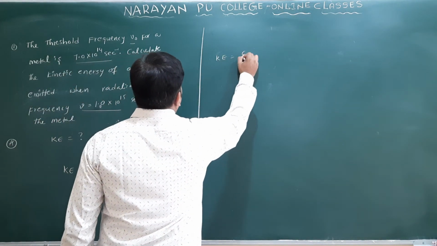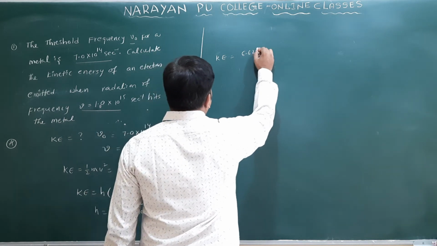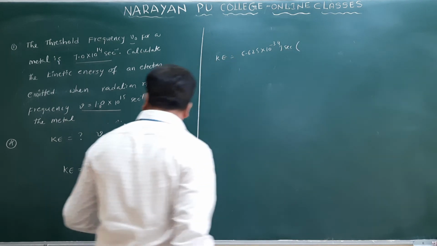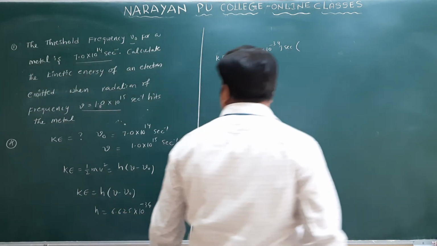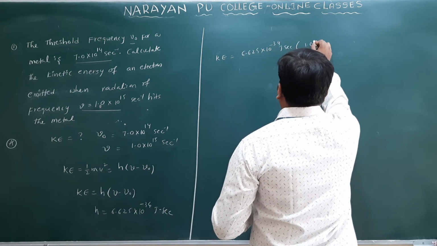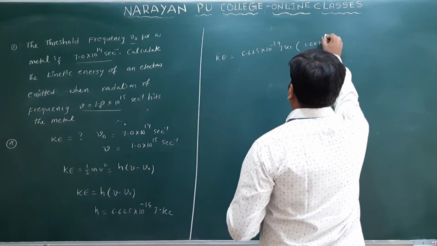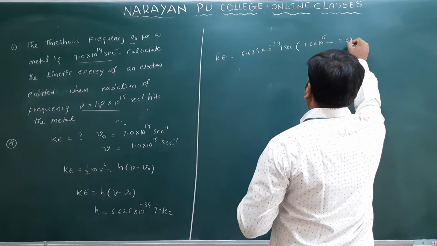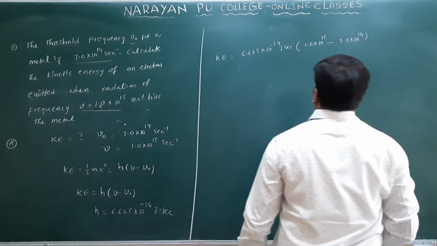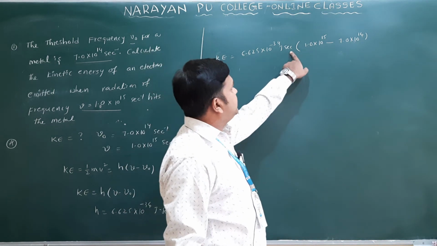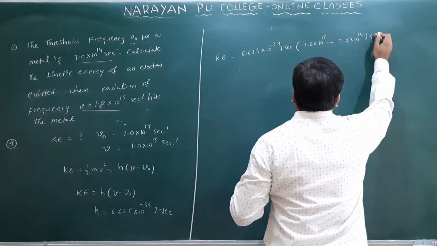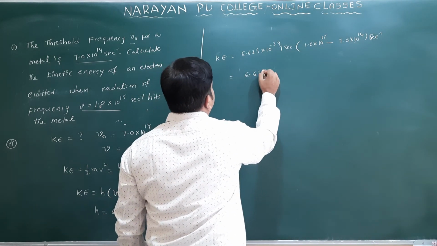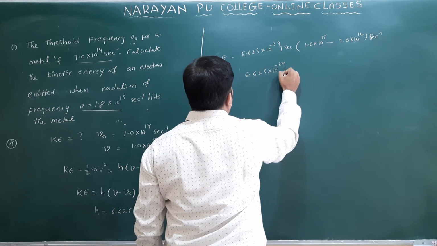KE is equal to 6.625 into 10 power minus 34 joule second, into nu minus nu naught. What is the nu value we have? This is 1.0 into 10 power 15 minus, what is the value of nu naught we have? This is 7.0 into 10 power 14 second inverse. You can take the second inverse like this, and the joule second and second inverse cancel here. Then what will you get? Here 6.625 into 10 power minus 34 joule.